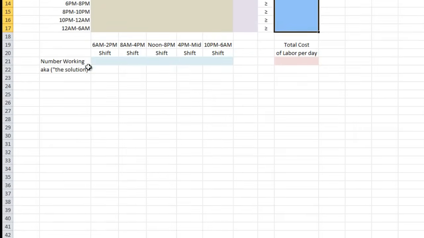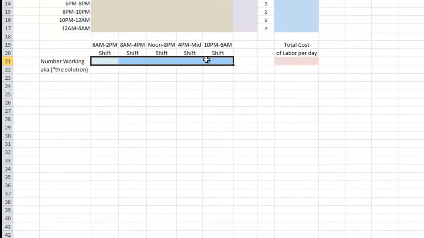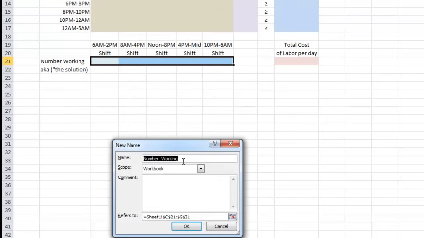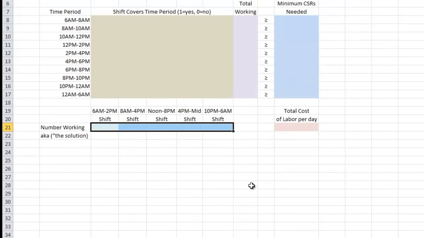Okay, the next range we're going to do is the number working, which is the very bottom, the light blue color there. Right click, define name, and we'll just call this number working. 3 more to do.